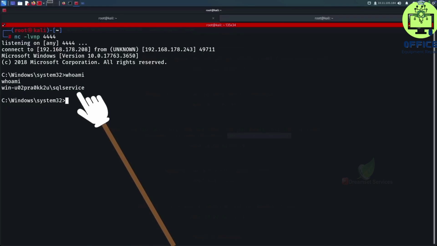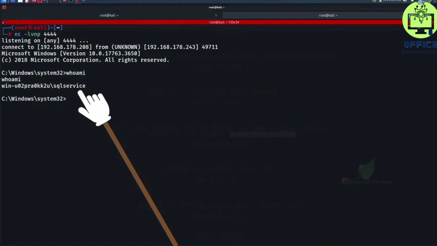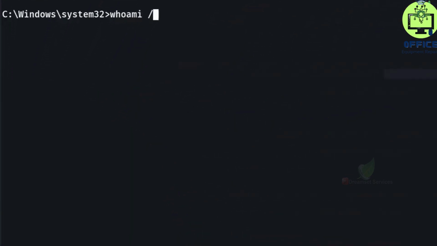Service accounts are known for having misconfigured permissions and privileges on Windows servers, often allowing for easy privilege escalation. To check our privileges, we can simply run whoami /priv and read the result.